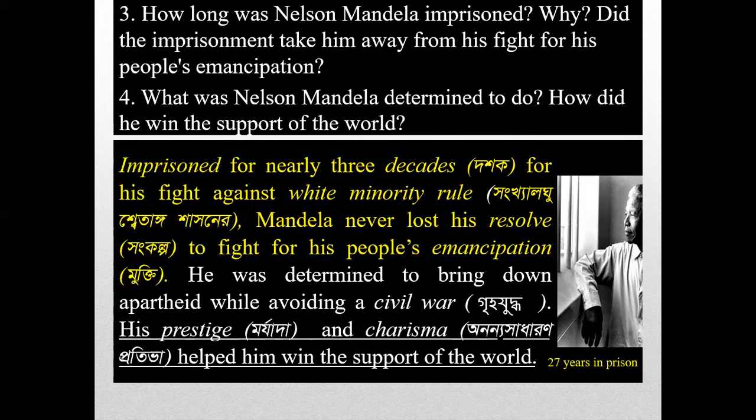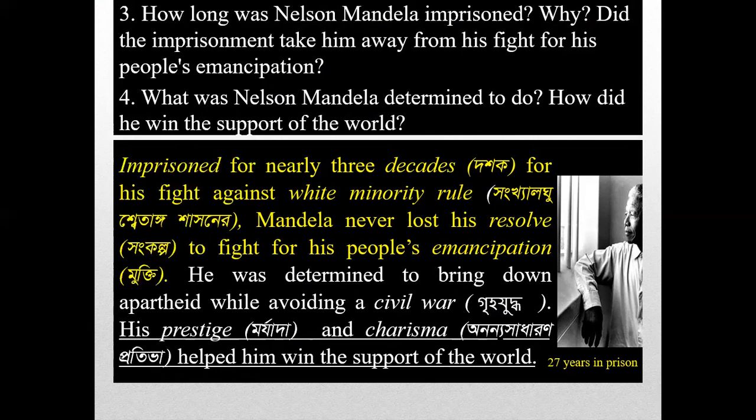Though he fought to ensure the rights of the people, he did not want a civil war. He always tried to avoid a civil war. He was determined to bring down apartheid, but he never wanted a civil war. Then what helped Nelson Mandela to win the support of the world?